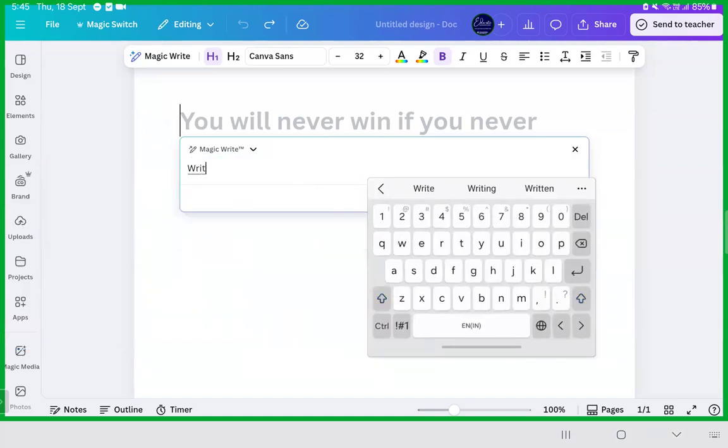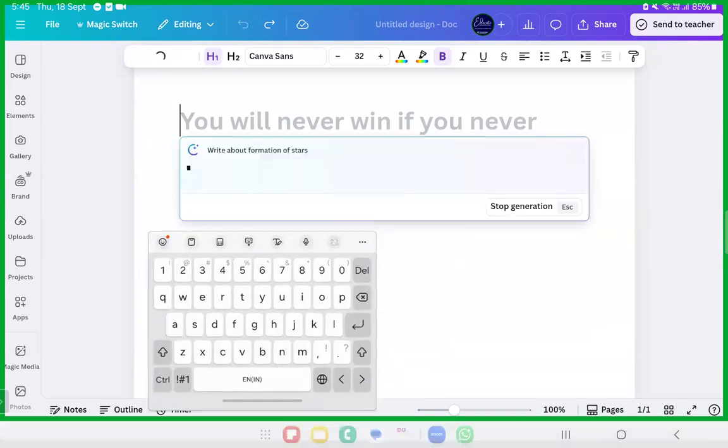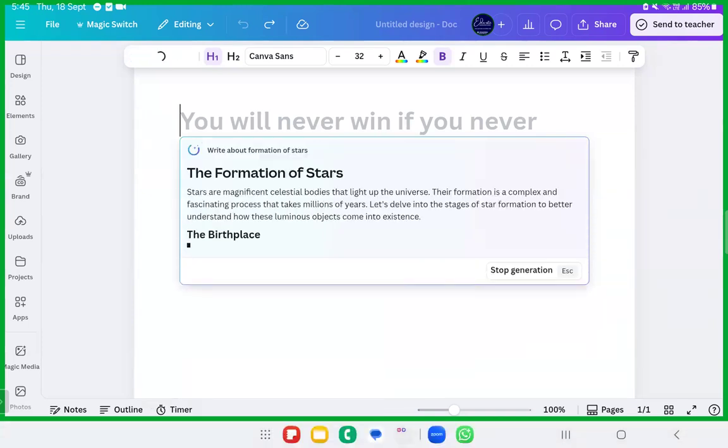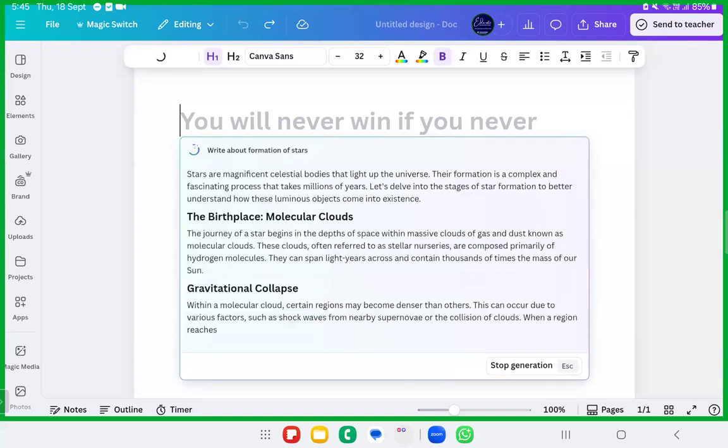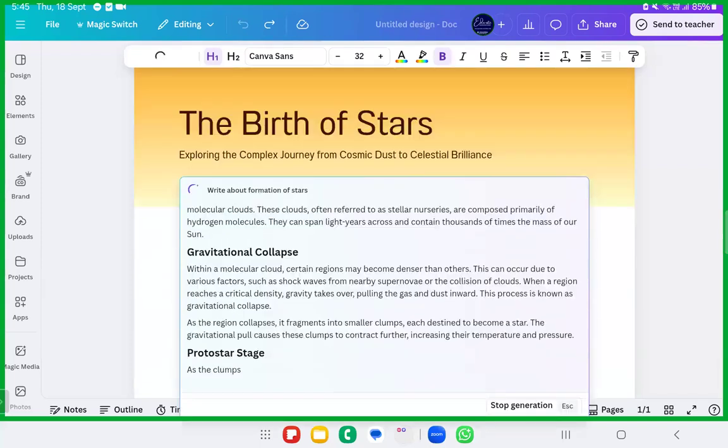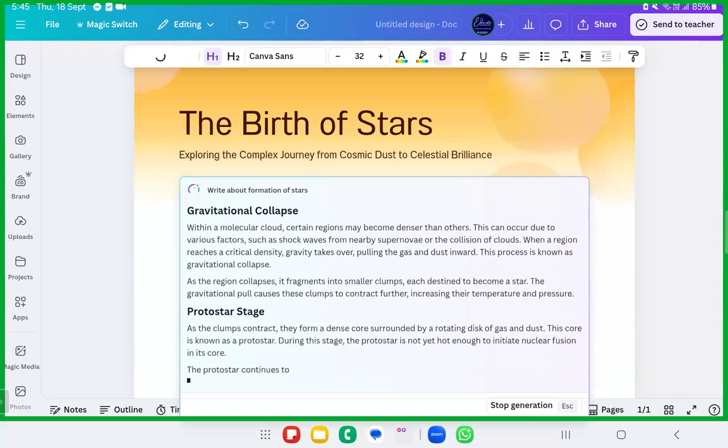Write about the formation of stars. Come on, did you do this? Come on, do this with me. Whatever topic you have, for example, if you're a student, whatever topic you had at your school or college, I just want you all to go ahead with that. See here, it is also giving me the magical design: birth of stars, exploring the complex journey from cosmic dust to celestial brilliance.